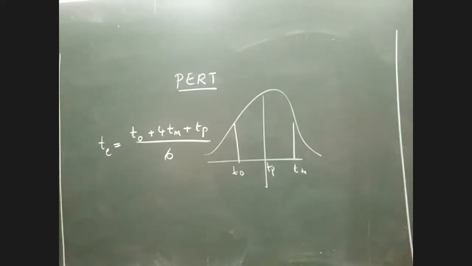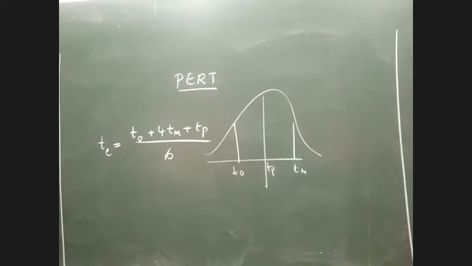If you look at the problem, in the table you can see there are totally 5 columns given to you. They've given the activity, they've given the T naught value, then the TM value, and then the TP value. So all three values are there in the question paper. By substituting these values in the formula, we are supposed to find the exact value.